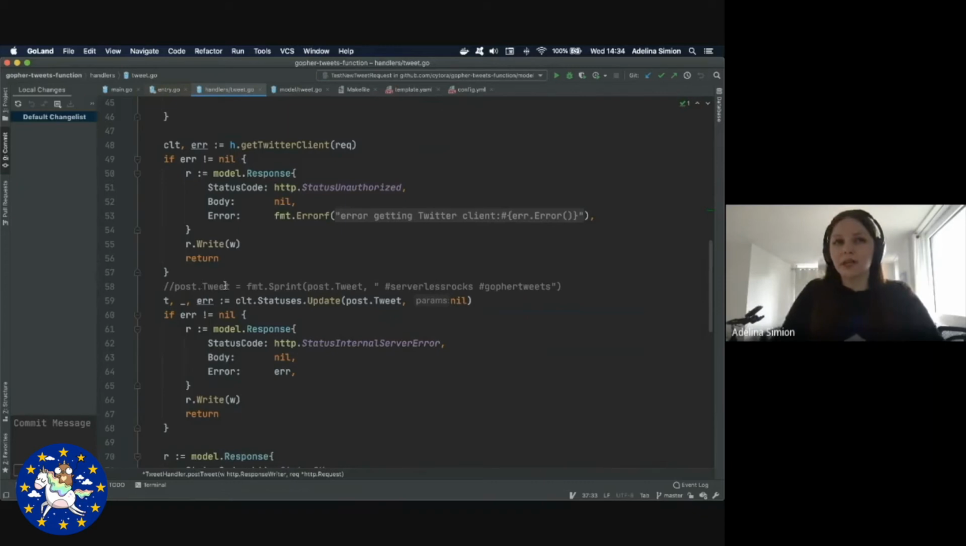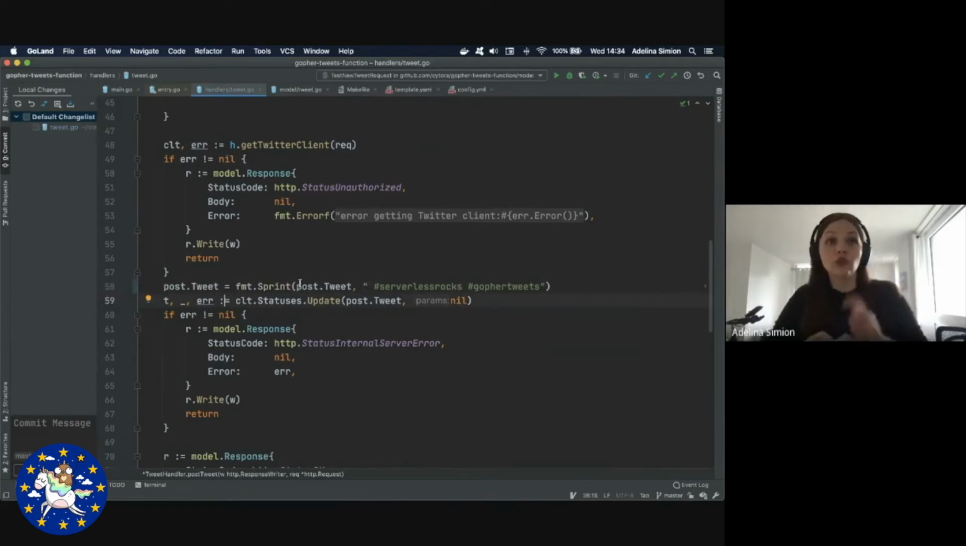Basically what it does is it takes anything that you write and adds two new hashtags, #serverlessrocks and #gophertweets. Let's say that I want to enforce that all tweets will go through with these two hashtags. You know, maybe I want to track how many people are using Gopher Tweets. So I will now leave this in and let's have a look.